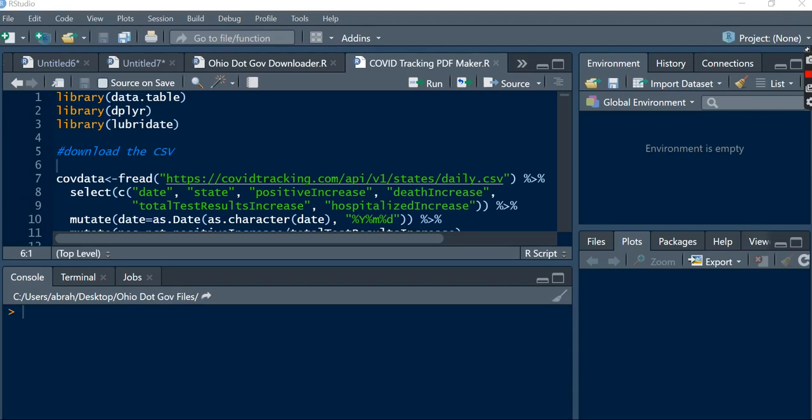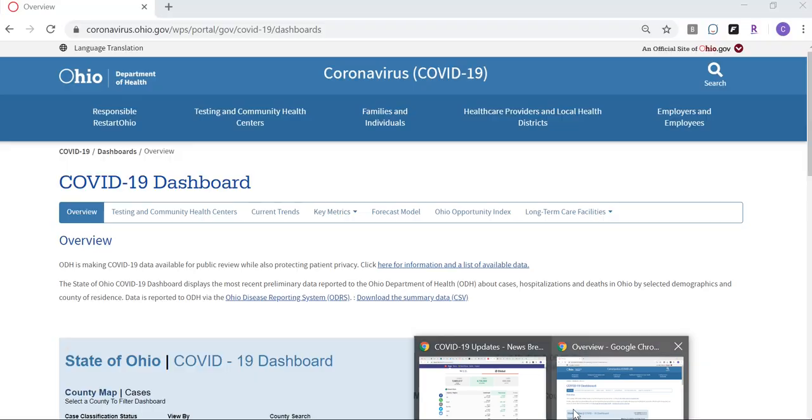For anyone who's watching that might be interested in Ohio.gov's COVID-19 reporting data, I wanted to share a code that I made using RStudio that scrapes the Ohio.gov website, and I run this every day. It scrapes the Ohio.gov website for the CSV that they place on the website and update around 2 p.m.